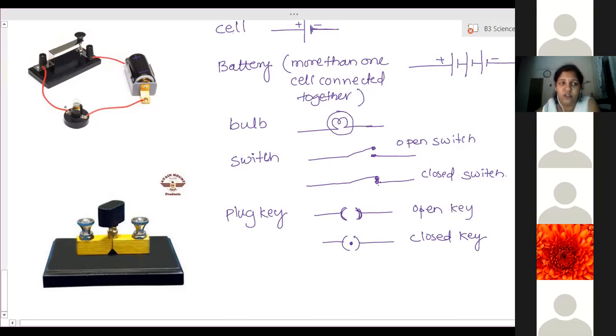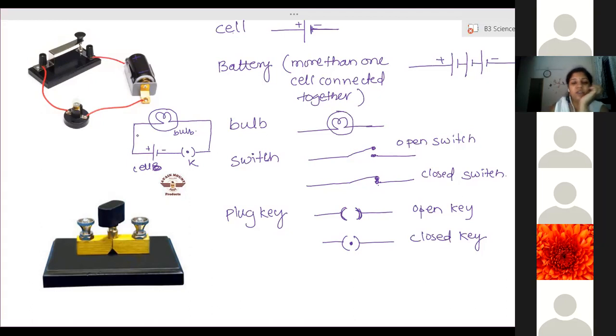Now for this, if you want to draw a circuit diagram, it will look like this way. This is a cell. This is a key, closed, and here is a bulb. Plus, minus. Ma'am, this is K, this is B, this is cell. Ma'am, in exam, if they ask us to draw a circuit diagram, we can use anything like a plug key or a switch, right? Yeah, you can use anything. Generally, plug key is used. Okay, ma'am. Clear? All these symbols clear?